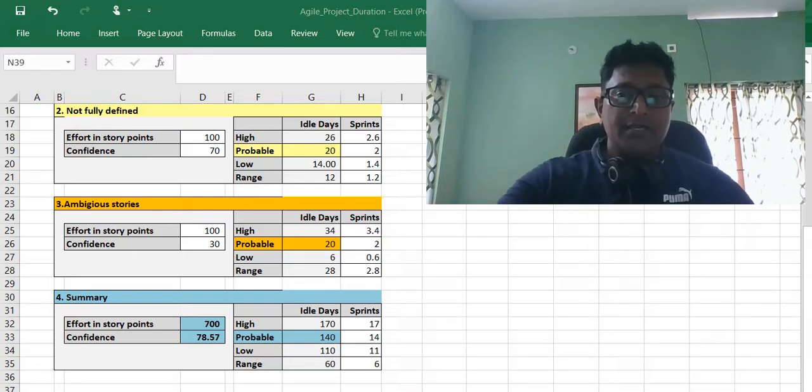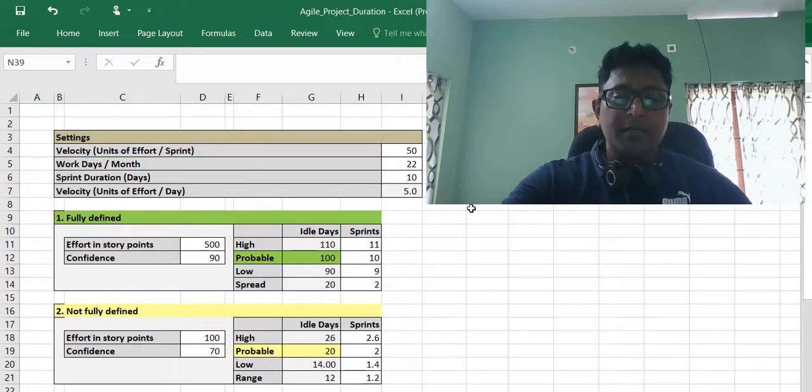So I use this Excel spreadsheet to derive the range estimate. When I say a range estimate, I often give a ballpark estimate to the stakeholders saying I will be able to complete this project between 8 to 10 sprints. So this is the Excel spreadsheet I use.